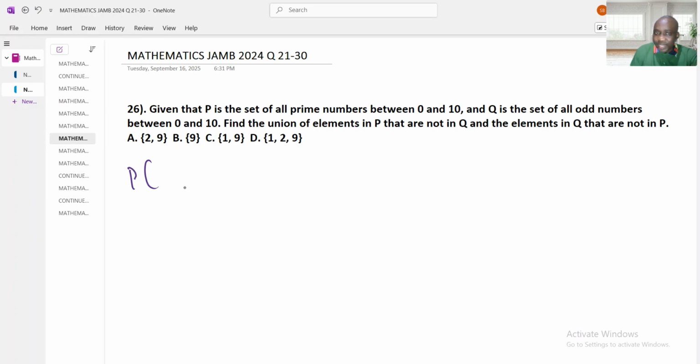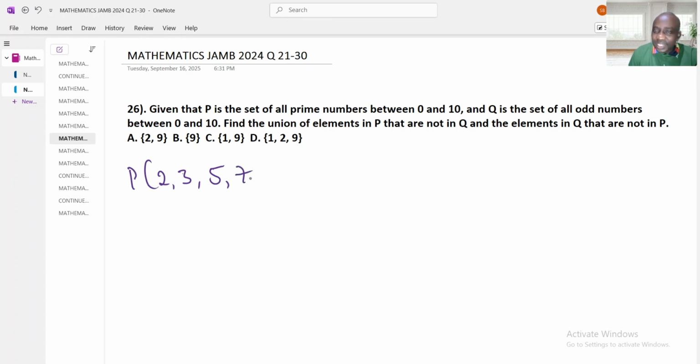So start from the prime numbers P within 0 to 10. A prime number is a number that can only be divided by itself without any other number dividing it. The 2 can only be divided by itself. And what number again? 3. What follows again? 5 can only be divided by itself with no other number dividing it. And the next number that cannot be divided by any other number except itself, 7.